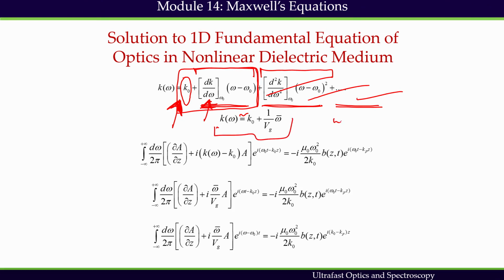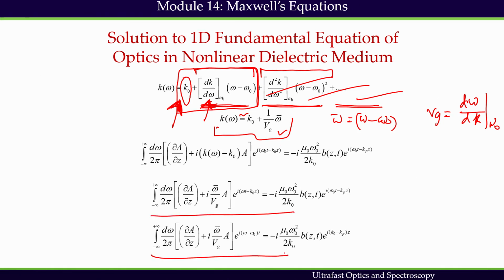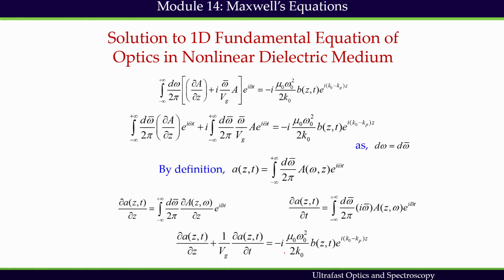We know that omega bar is nothing but omega minus omega naught, that is written here, and Vg, the group velocity we have seen previously, is d omega by dk at omega naught. So, this is 1 by Vg. If we insert that, then I get this expression, rewriting this expression a little bit here, and finally, after rewriting these expressions, we get this.